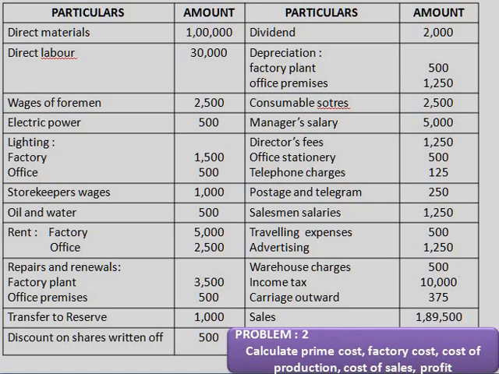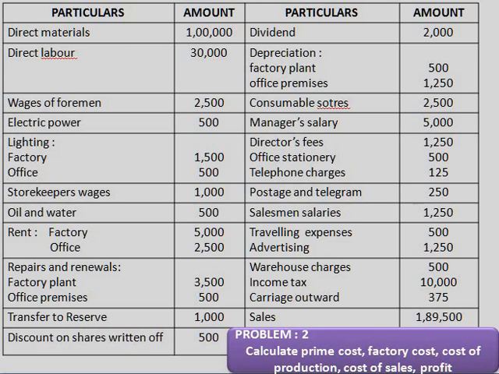The items which are related to financial items, or which appear in the profit and loss appropriation account, are excluded from the cost accounting. It won't come in the cost accounting. Transfer to reserve, discount on shares written off and also the dividend are related to the financial accounting, so they won't come in the cost accounting. That is excluded in the cost accounting.